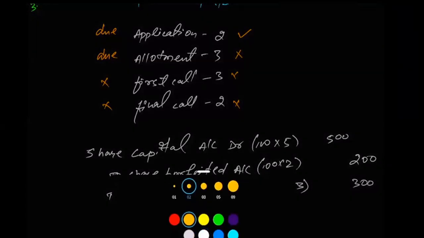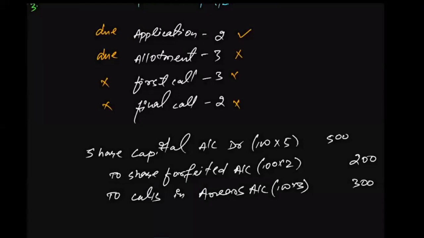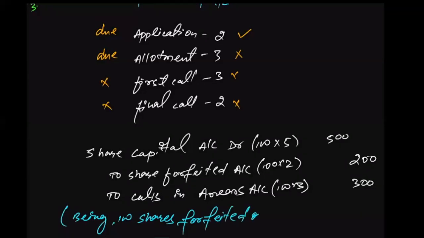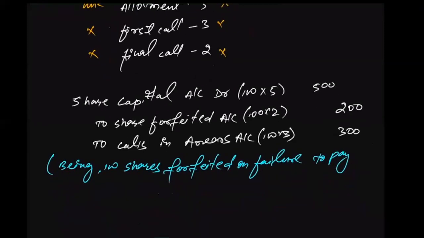And you can write down the narration on your own, being 100 shares forfeited on failure to pay allotment money.